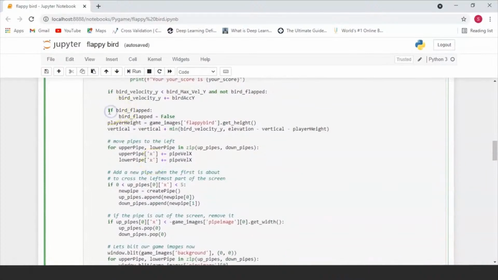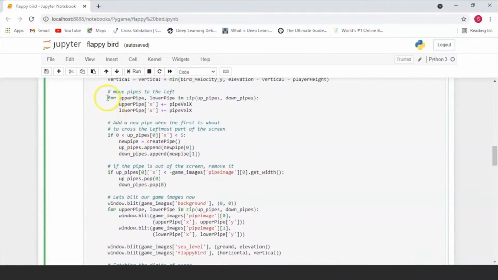Now, if the bird has flapped its wings, after that, we need to set the bird flap variable to false again. Otherwise, it will continue being true, which is not the case. So we have to keep switching it, right? The bird flap will only be true when the user has pressed the key. After that, it immediately has to go back to false. So that is basically what we're doing here. We're going to change the bird flap to false immediately after it has become true.